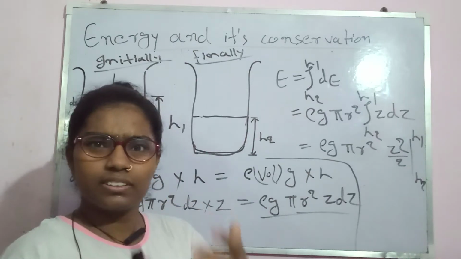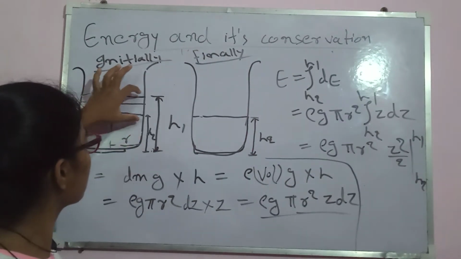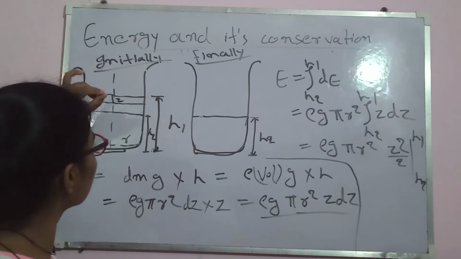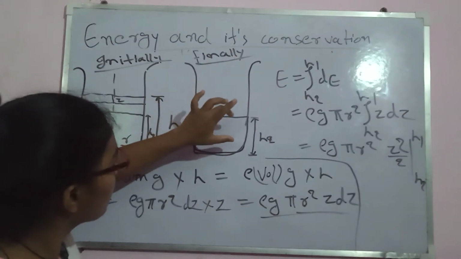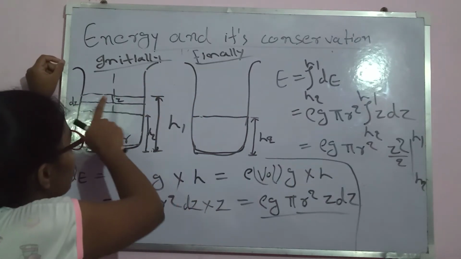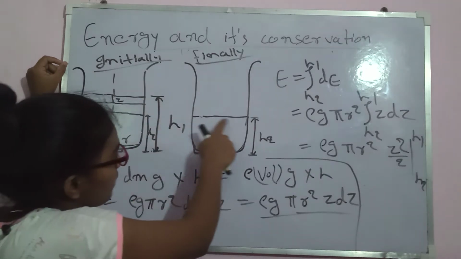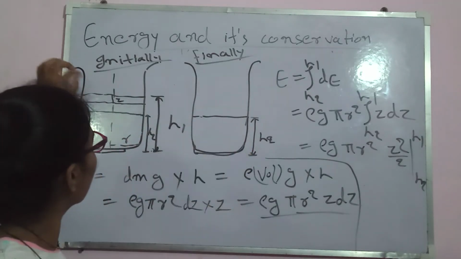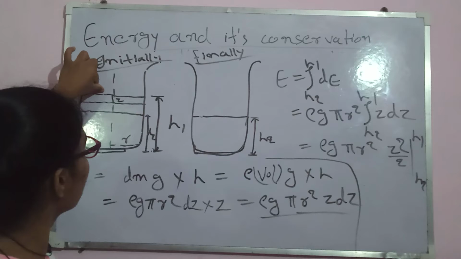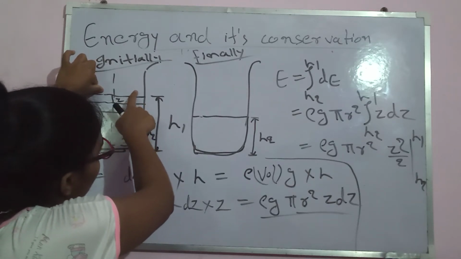And you can think of it in another way too: this part of water is reduced up to a height h2. Initially our layer was here at h1, finally our layer was here at h2. It shows us that the upper level of water has reduced from a height h1 to h2.